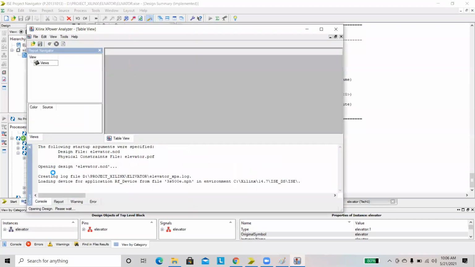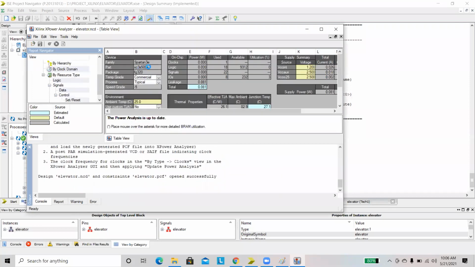Okay, here we have a power of 0.081. This power is related to the XC3S500E and FG320.